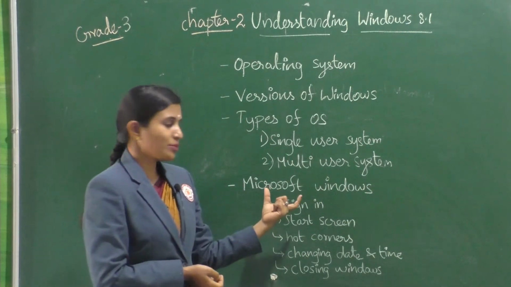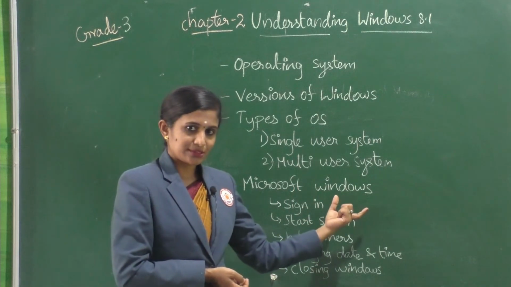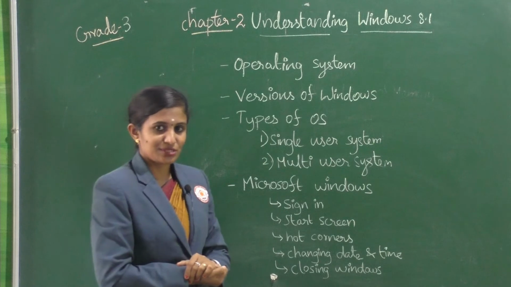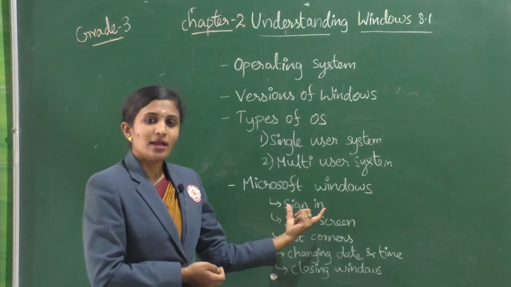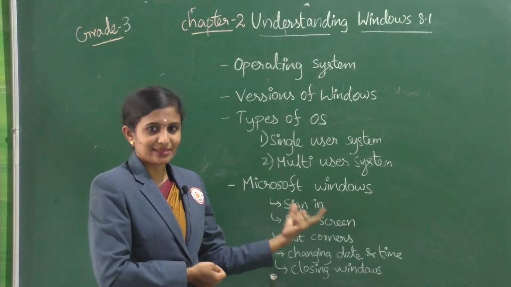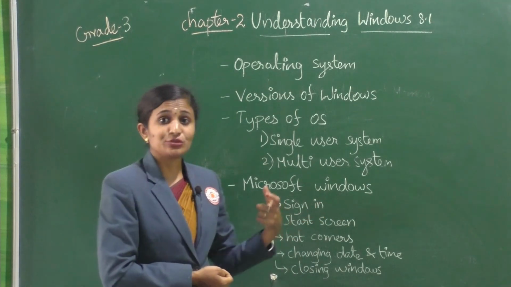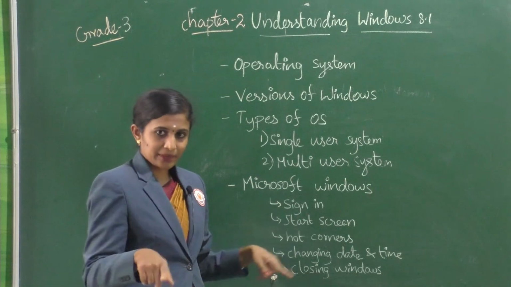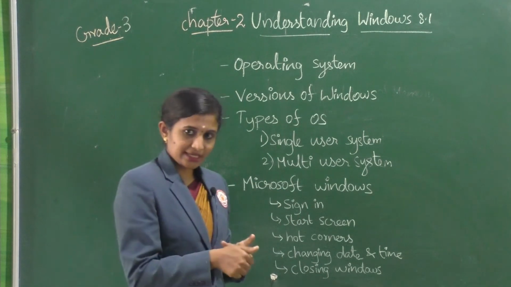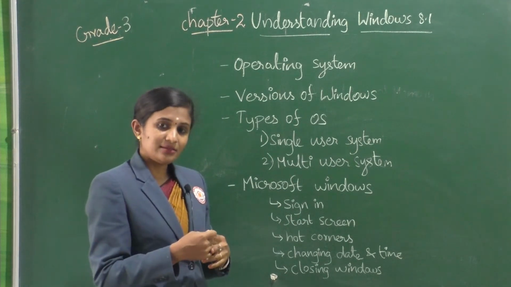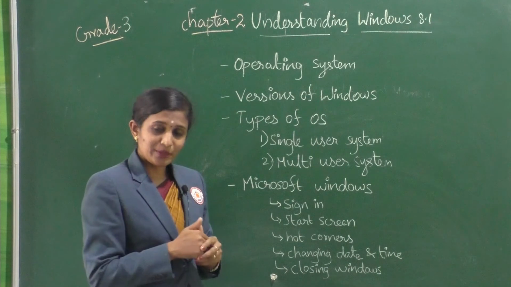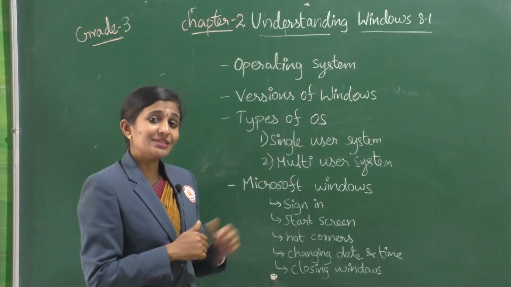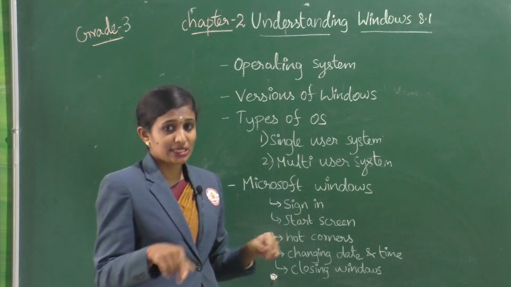Next, the topic we saw was Microsoft Windows. What we did in Windows 8.1, we are going to see now. I taught in the practical class how to sign in to Windows 8.1. First the screen will appear and we need to sign in. After that, the password window will open. In the password window we need to give the password, then sign in to the Windows screen.